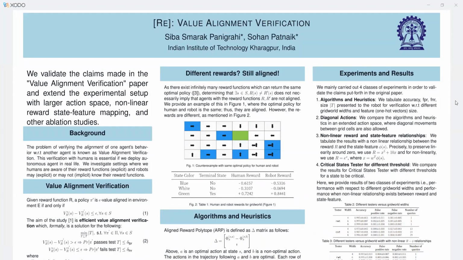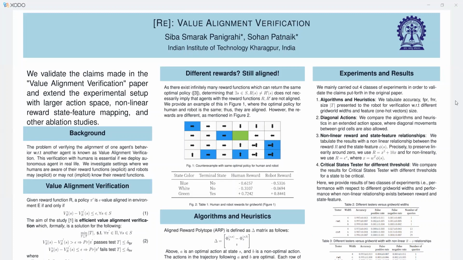Okay, so what exactly is the notion of alignment here? One simple notion can be that the reward function that the agent has will be completely equal to that of the human. But can we just say that when the reward functions are not the same, the agent is not aligned to the human? Actually, the notion of alignment can be taken to comparing the policies. That is, if the policy of the agent is similar to that of the human or is a subset of the human's policy, then we can say that the agent is aligned to the human.